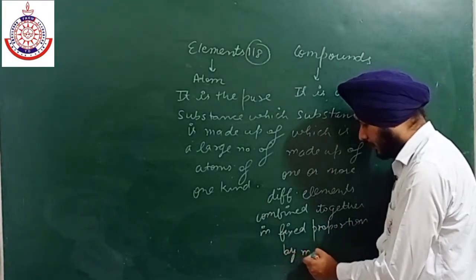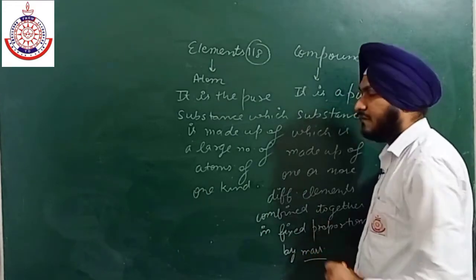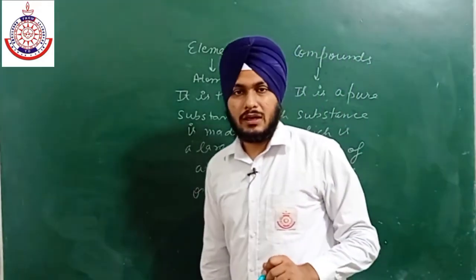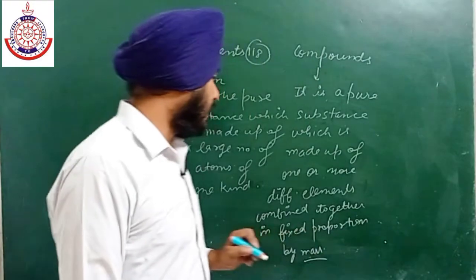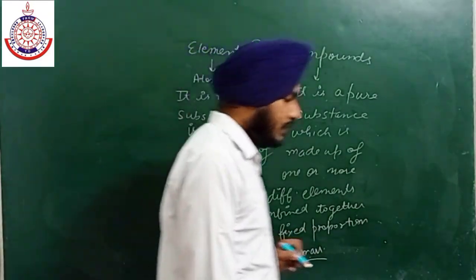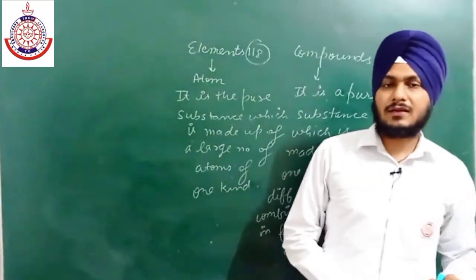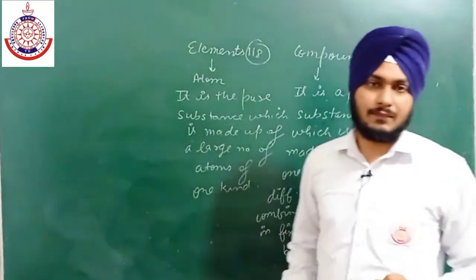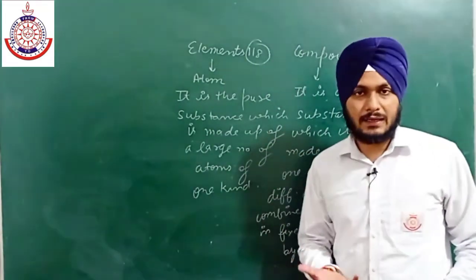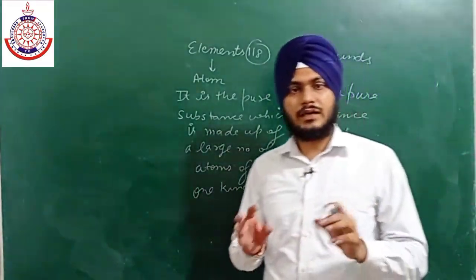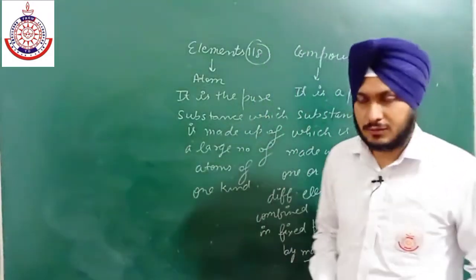By mass, okay. Now what does this mean, fixed proportion by mass? This means that the ratio of the masses of the different elements will always remain the same. If we want to form any compound, then we have to take the masses in the fixed ratio, okay.